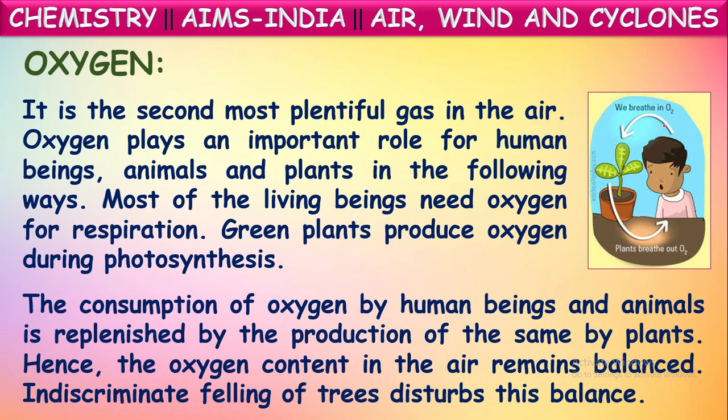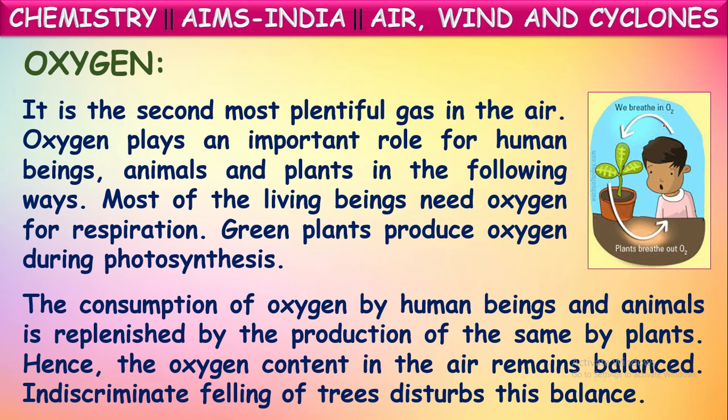So the consumption of oxygen by human beings and animals is replenished by the production of the same by plants. In that way, the percentage composition of oxygen in the atmospheric air is being maintained at 21% by volume continuously, because the amount of oxygen gas being consumed by the animals and human beings, the same quantity is being released or produced by the plants by the process called photosynthesis.